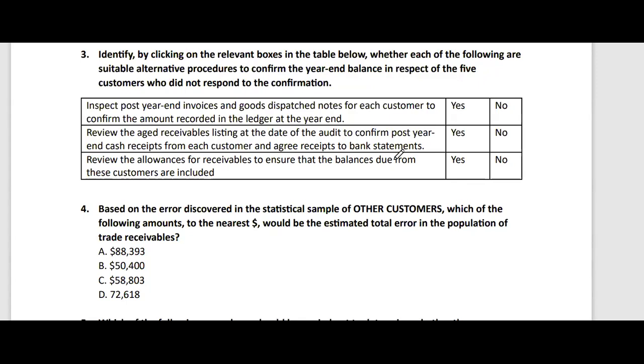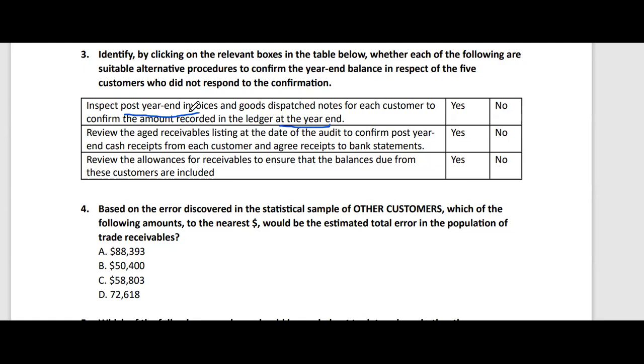The number 1 statement is inspect post-year-end invoices and GDNs for each customer to confirm the amount recorded in the ledger at the year-end. Guys, see, we are confirming the amount at the year-end, and to confirm the amount in the ledger at the year-end, should we check post-year-end invoices and GDNs or pre-year-end invoices and GDNs? Yes, you're right. Pre-year-end invoices and GDNs should be checked to confirm the amount at the year-end because our client is acting as a seller in this piece of information, right? And if he has issued invoices and GDNs before the year end, it means the control of goods has already been transferred and there should be the amount recognized in the sales and receivable ledger at the year end.